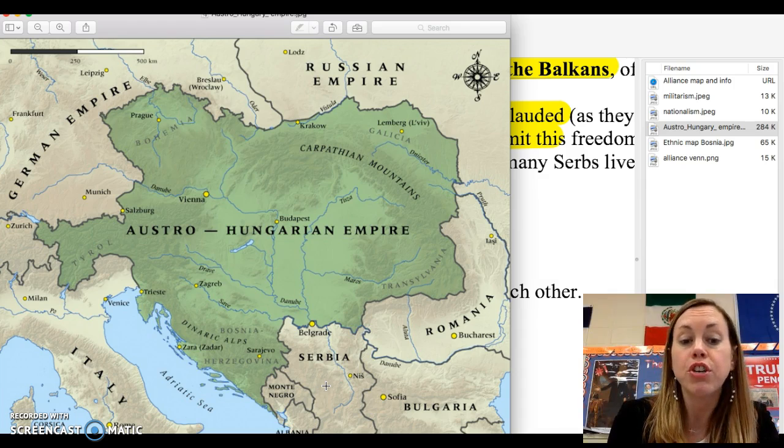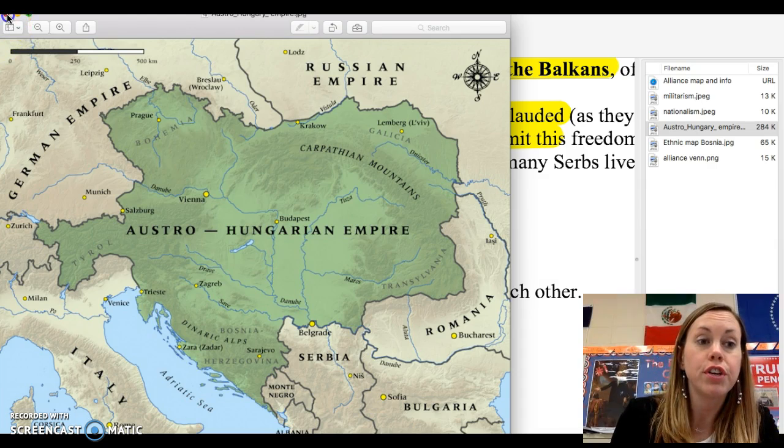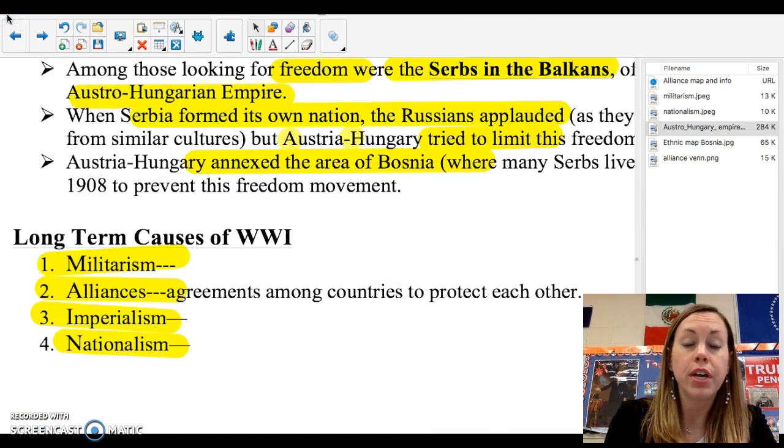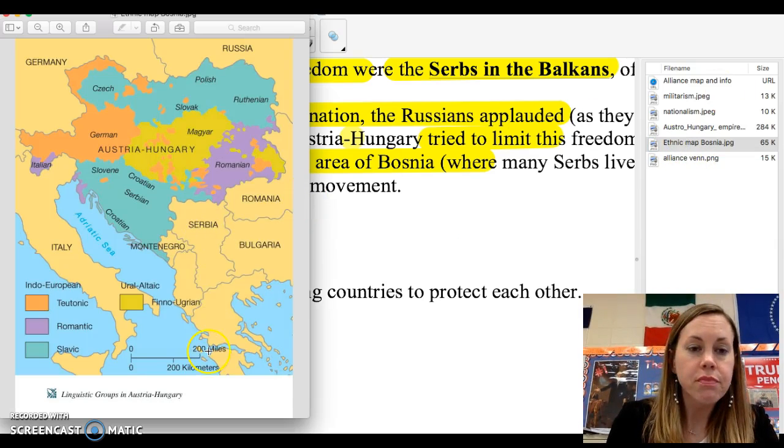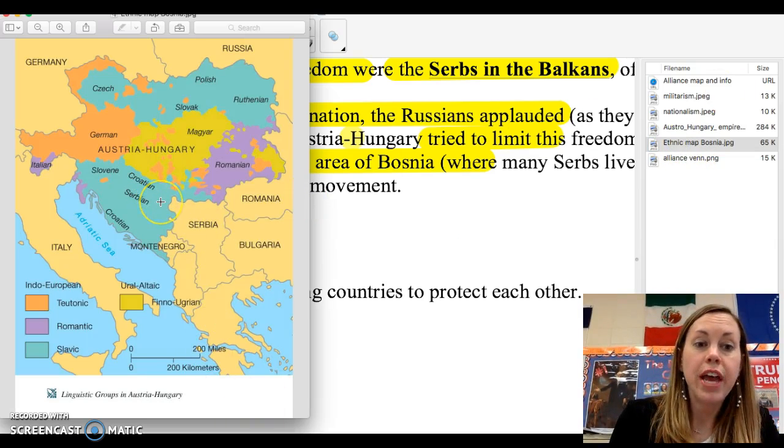Now, this map does not show that, just trust me. So they come down and take over. And in Serbia, some people in this area decide they want to be free. They're tired of this Austro-Hungarian rule. Here's another map that shows you the ethnicities.